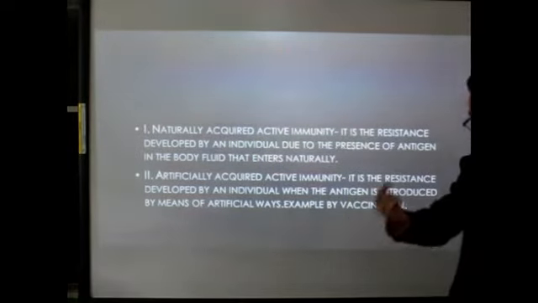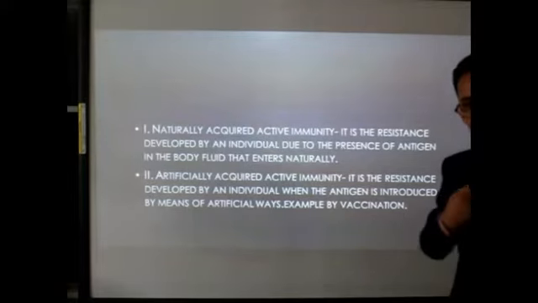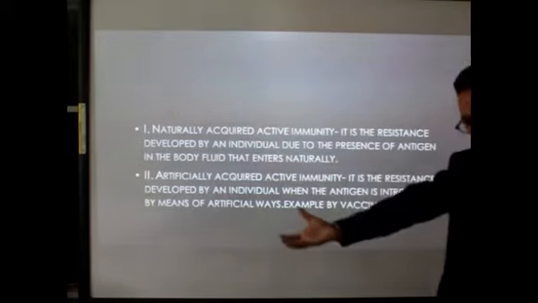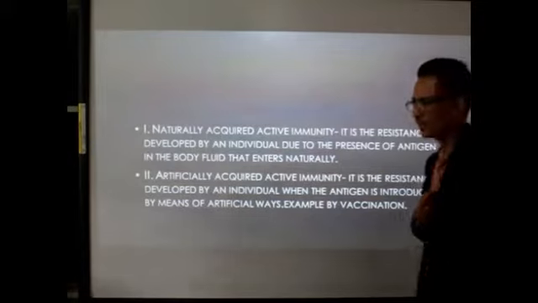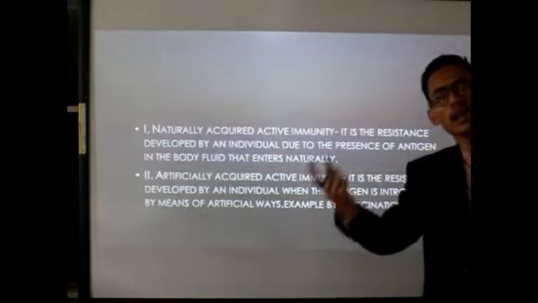Clear? We are taking in those pathogens by means of vaccination. Over here, the pathogens, the antigens, the germs are not entering our body naturally. But those pathogens are introduced in an artificial way.